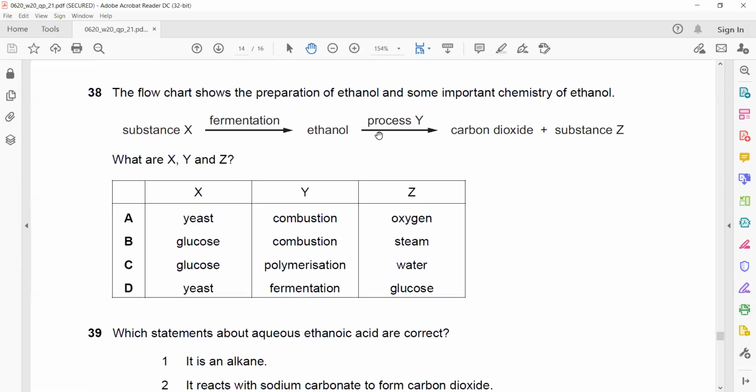Question 38. Substance X by fermentation forms ethanol, and then ethanol by process Y gives carbon dioxide and water.